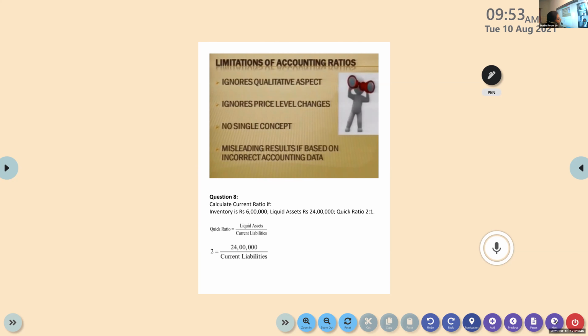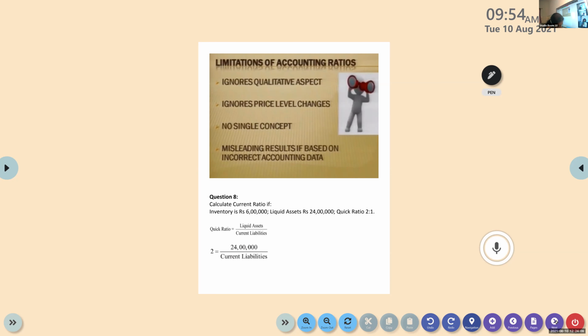Who is preparing all these? The accountants of the company. We are all human. Mistakes might happen from our side. Errors will take place. So if the financial data is incorrect, definitely it will affect the ratio computations also.